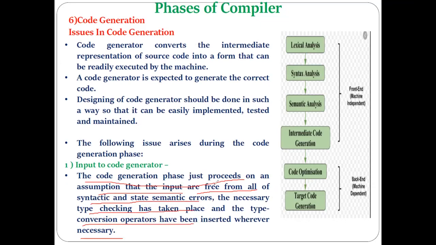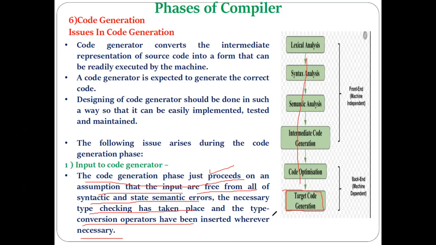So what is the meaning of this paragraph? Whenever the final phase of the compiler, the target code generator phase, receives the input from its previous phases, it assumes that the code is without any kind of error.